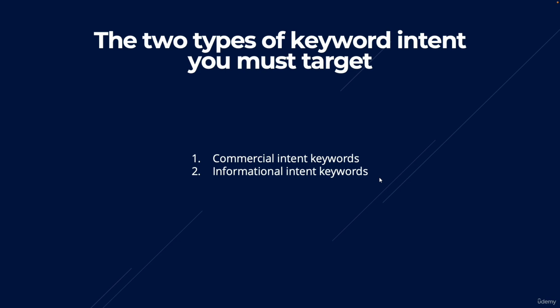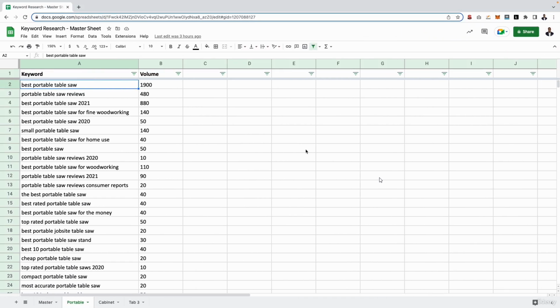So far in this course, we have only found keywords that match the first type, commercial intent keywords. If we go over to our keyword research master sheet, you can see that pretty much all the keywords we have listed down so far are all commercial intent. Best portable table saw reviews, portable table saw reviews consumer reports, probably not so much that one, but cheap portable table saw, top rated portable table saws, these are all commercial intent keywords.